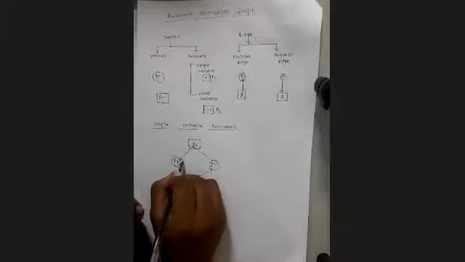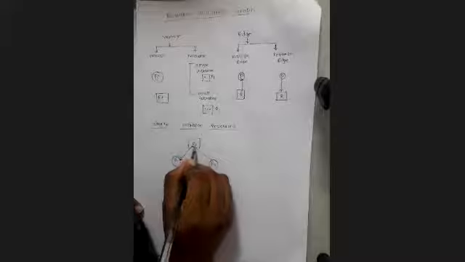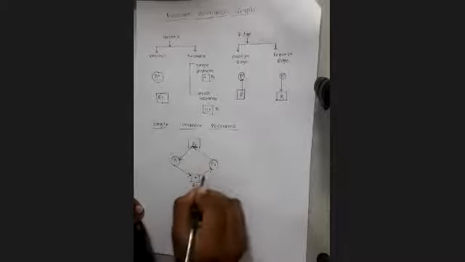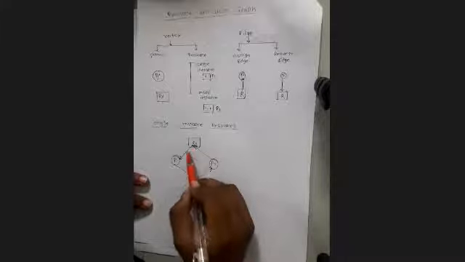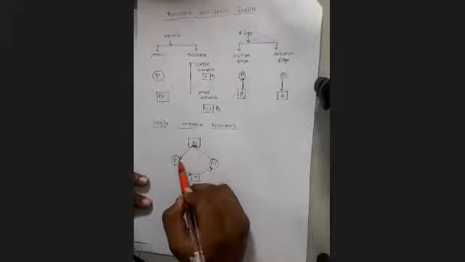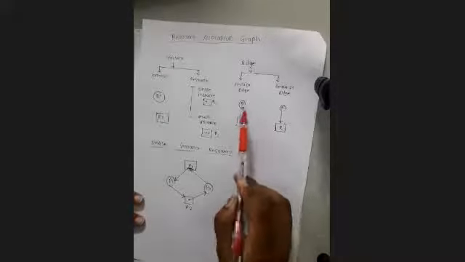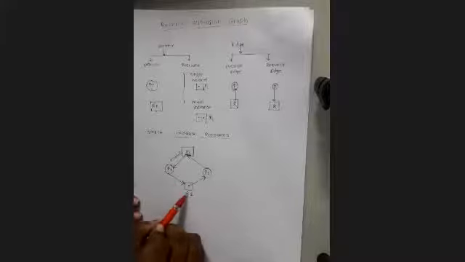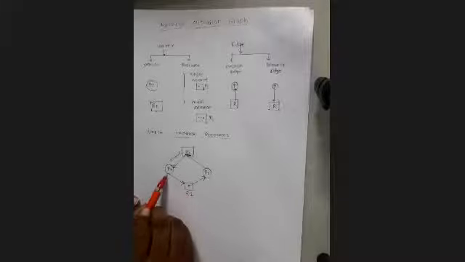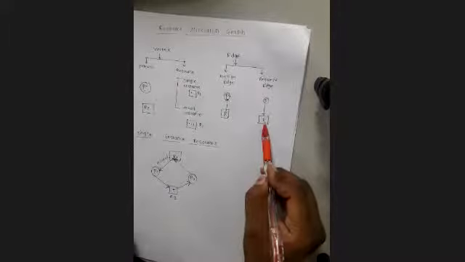Okay, by using this edge, you can identify whether this is an assigned edge or a request edge. See, now this edge is moving towards the process from the resource. That means this is the assigned edge. So R1 is assigned to P1. Now here, the edge is moving towards R2, moving towards the resource from the process.